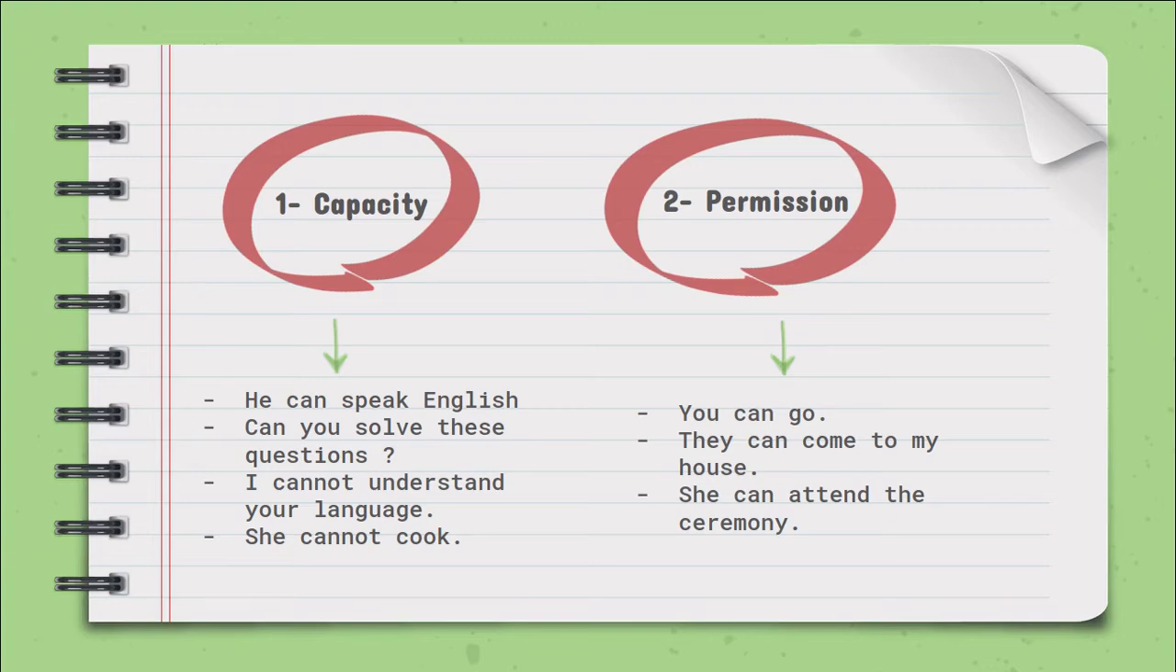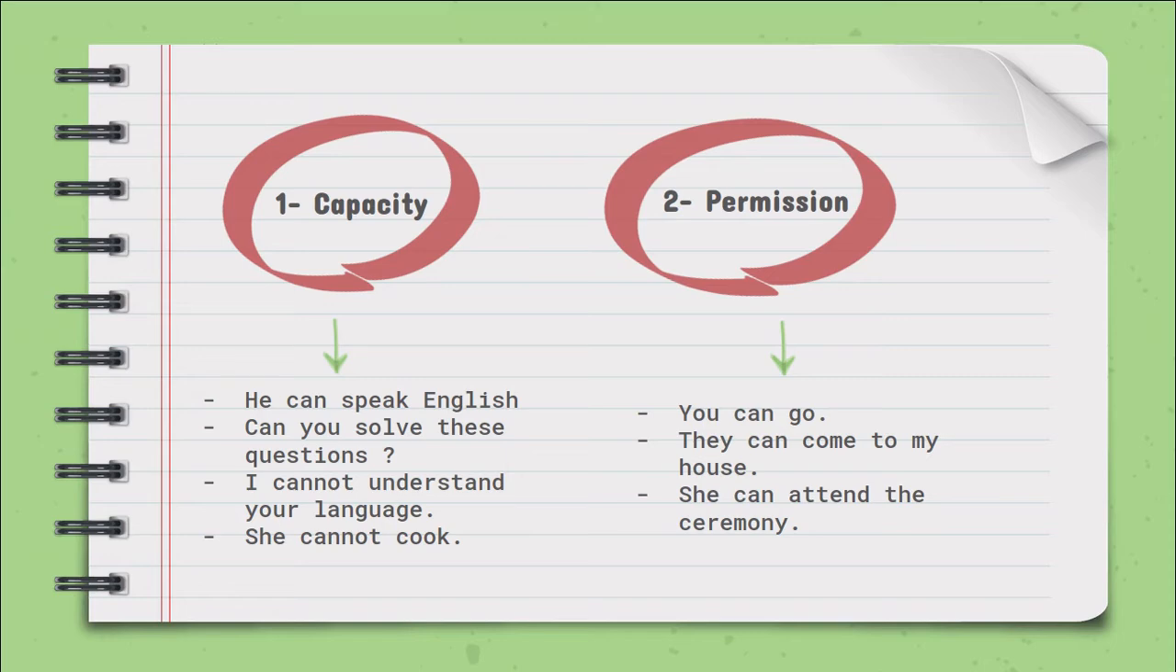For example, may I come in? May I ask a question? But can is used in an informal way, means with your friends, with your colleagues. Look at the examples. You can go, they can come to my home, she can attend the ceremony.